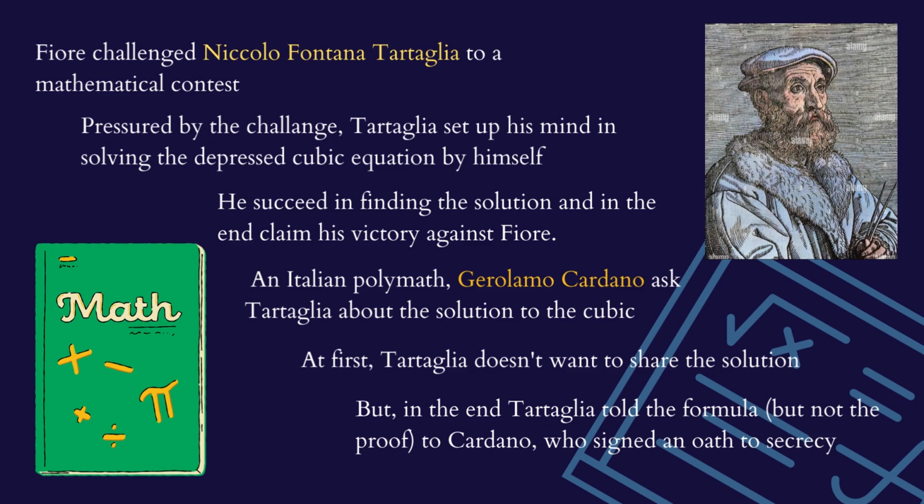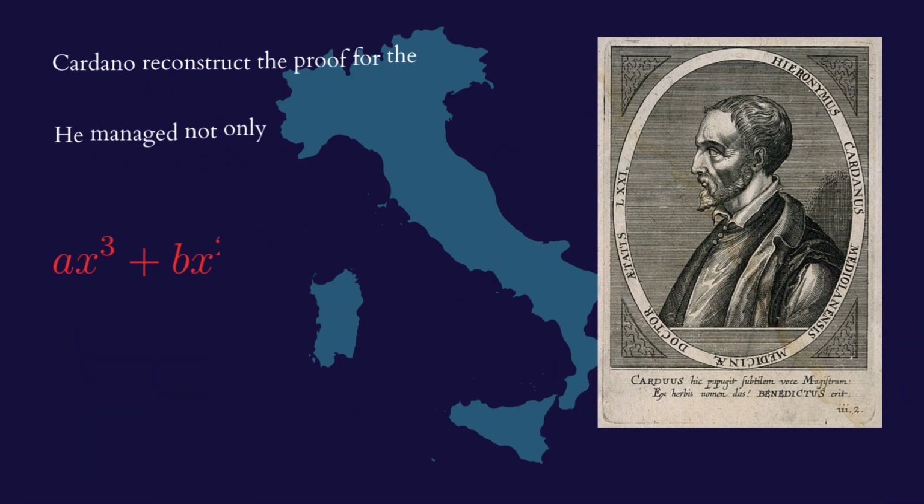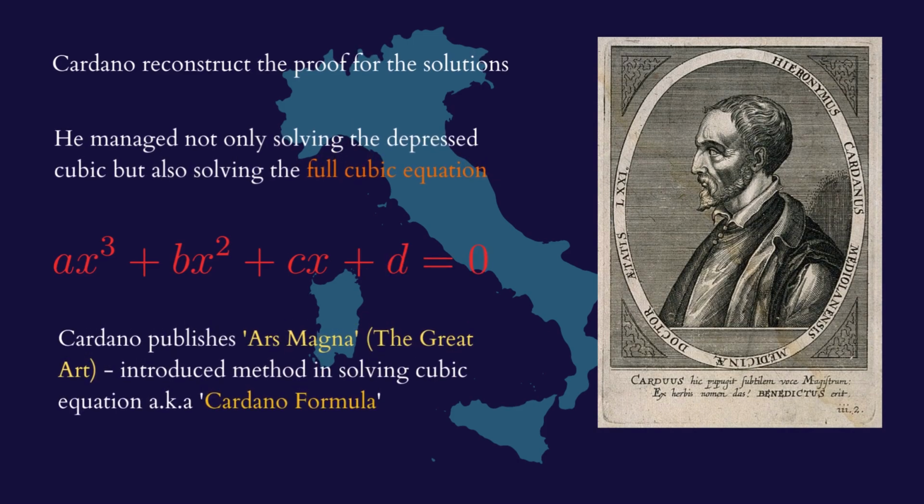Later, an Italian polymath, Girolamo Cardano, asked Tartaglia about the solution to the cubic. At first, Tartaglia didn't want to share the solution, but in the end, he told the formula to Cardano, who agreed to sign an oath of secrecy about the solution. After that, Cardano reconstructed the proof for the solution. He managed not only to solve the depressed cubic, but also the full cubic equation.